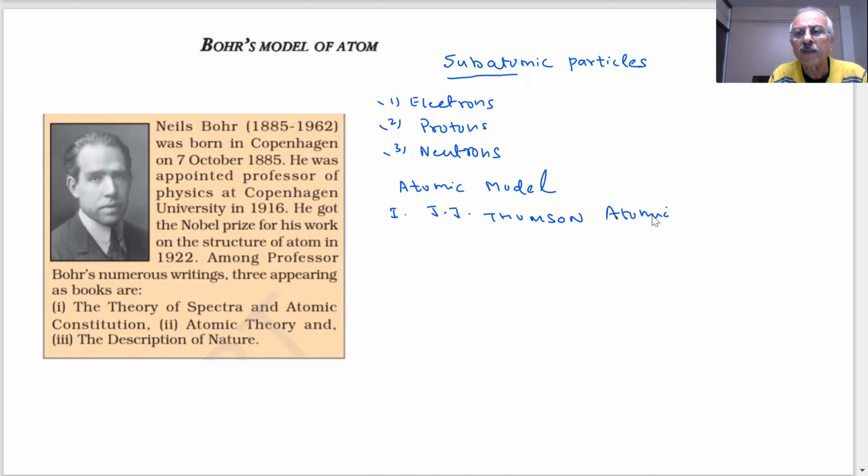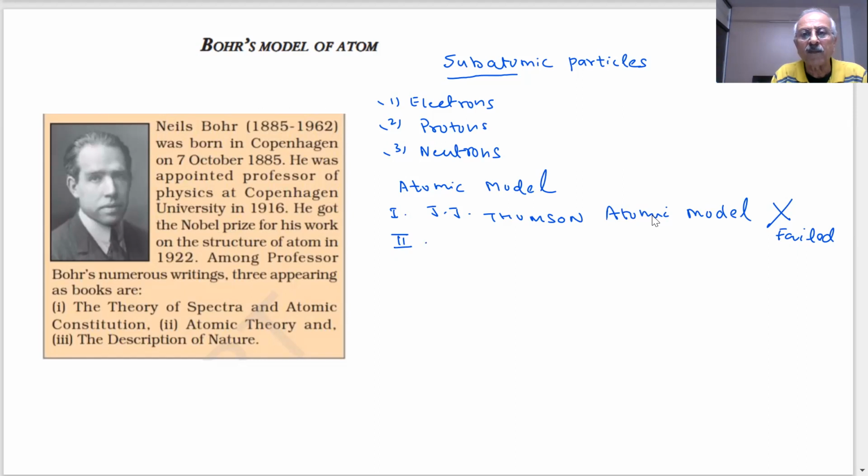What was J.J. Thomson's model? Sir, he proposed that the atom consists of a positively charged sphere, and there are electrons which are inside it. Oh, you mean the plum pudding model? Yes, sir. Why did it fail, student? Because it wasn't acceptable to some scientists. Why did the scientists not accept it? Whatever experiments were performed by scientists were not explained by the Thomson atomic model.